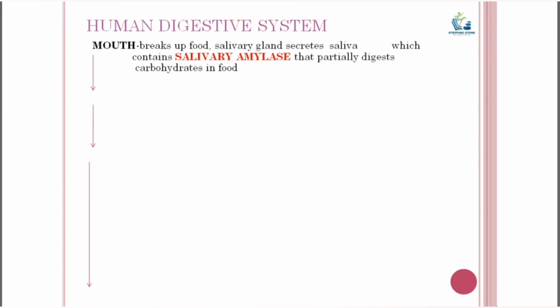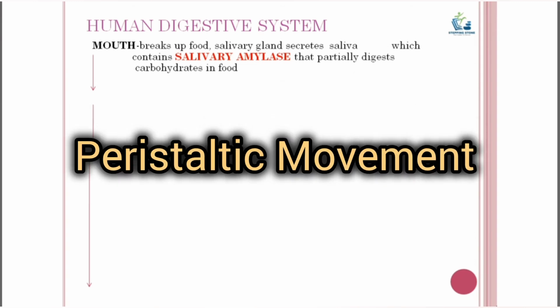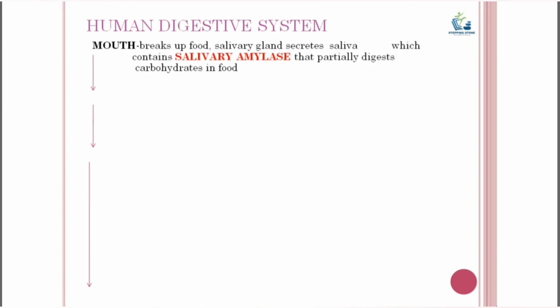Now the slightly digested food in the mouth is swallowed by the tongue and goes down the food pipe called esophagus. The esophagus carries food to the stomach. The walls of the food pipe have muscles which can contract and expand alternately. This contraction and expansion movement of the walls of the food pipe is called peristaltic movement. This movement pushes the slightly digested food into the stomach.